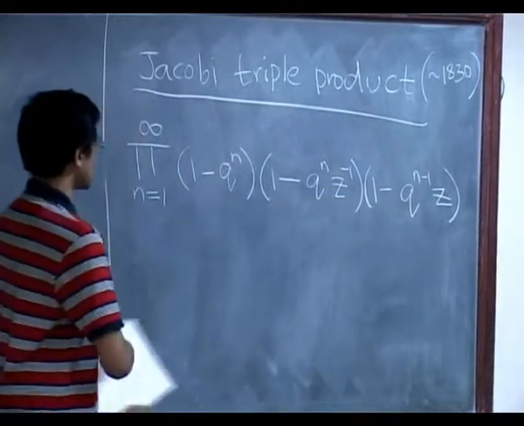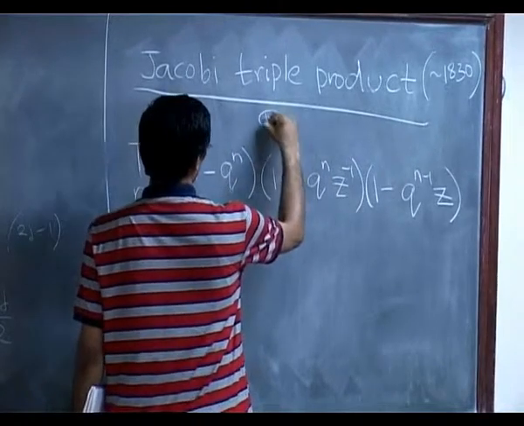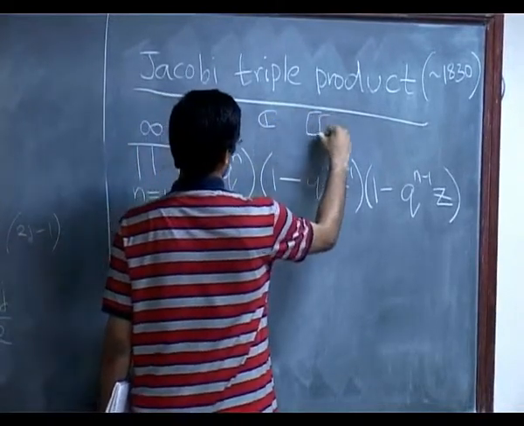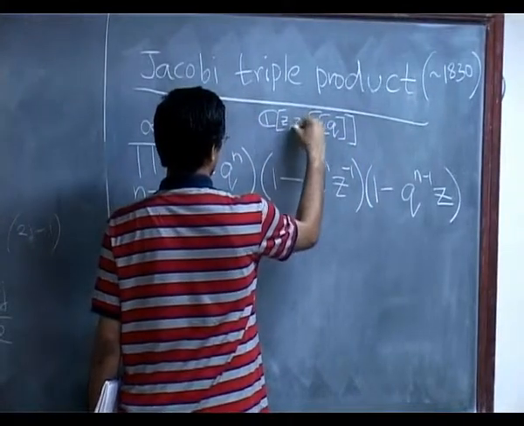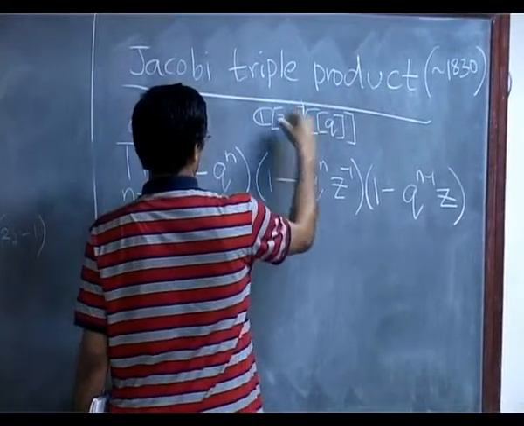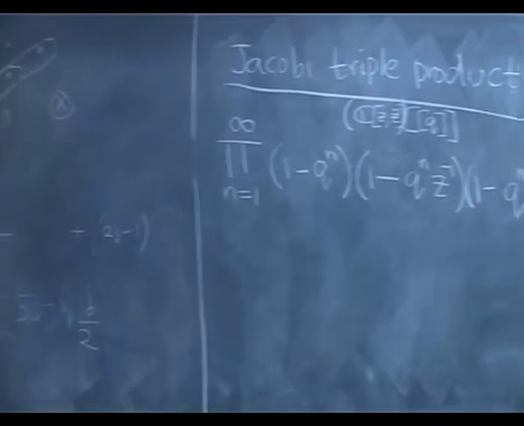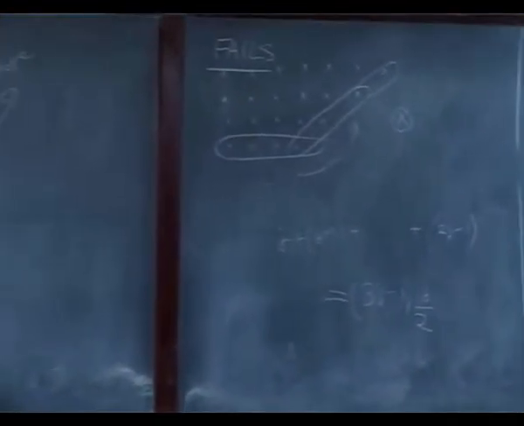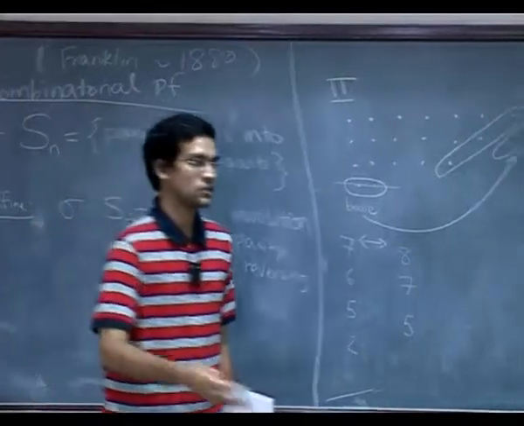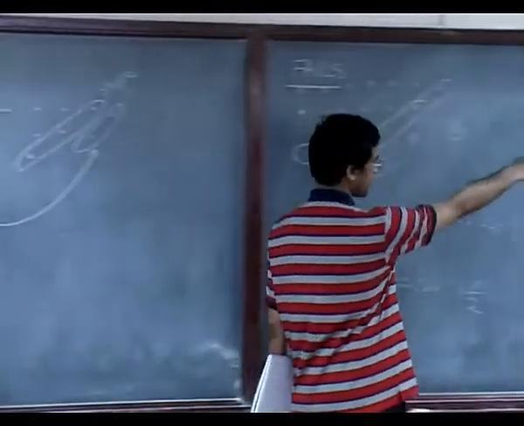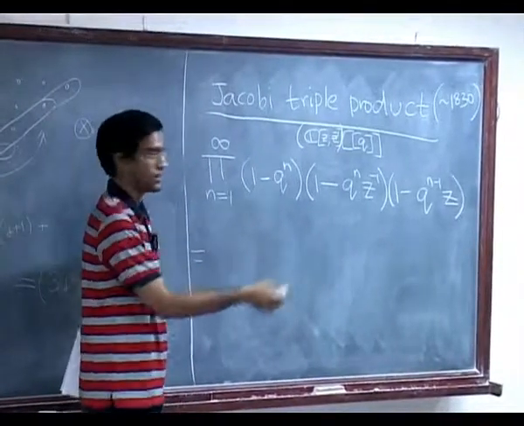Okay. So you should think of this as follows: if you expand this out, you will get a power series in the variable q, but whose coefficients are not complex numbers, but rather Laurent polynomials in z. So each coefficient of a power of q will have some powers of z and some powers of z inverse, but only finitely many. So it's a Laurent polynomial in z and z inverse. You should think of it as living in that space, and the Jacobi triple product identity tells you what this is when expanded out as a sum.